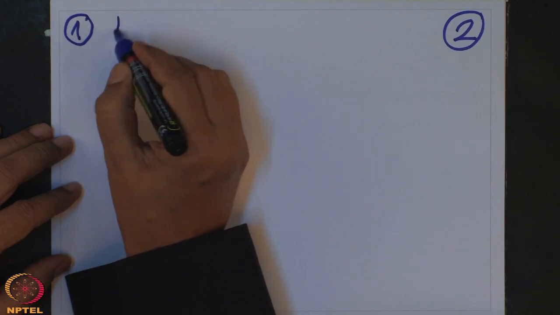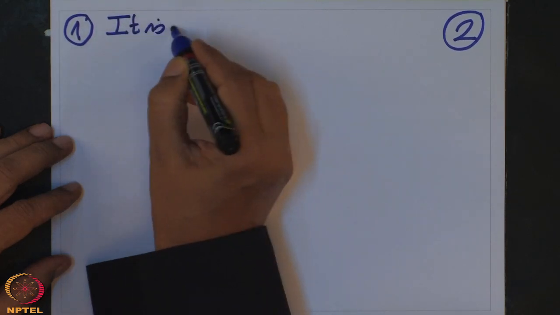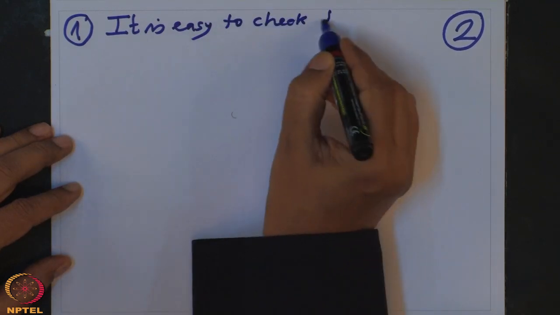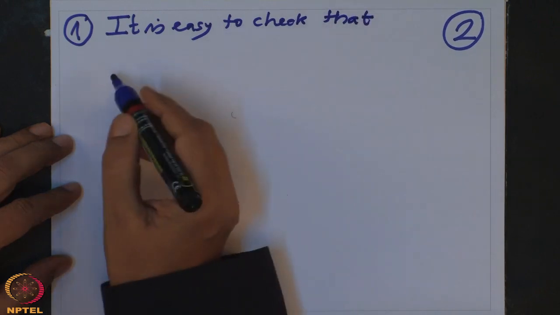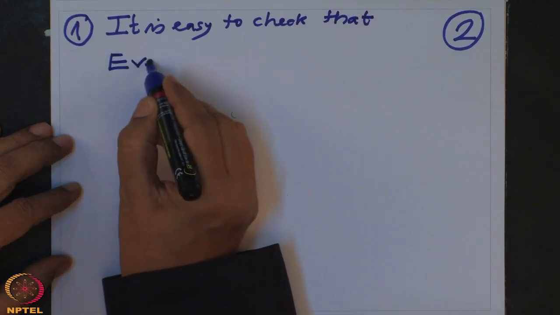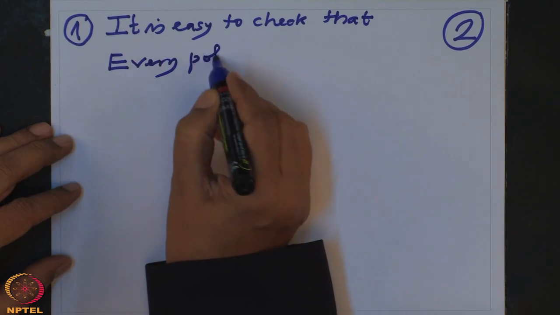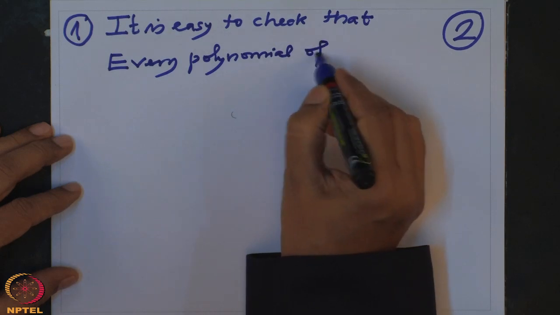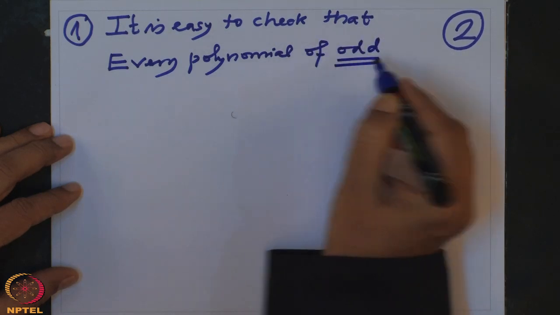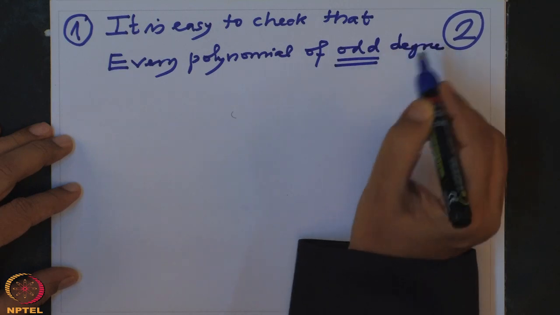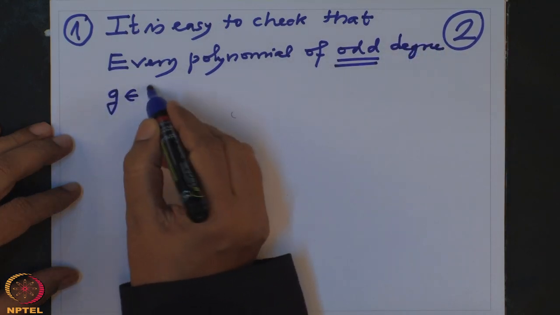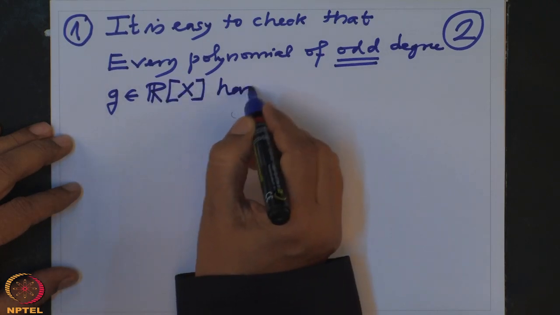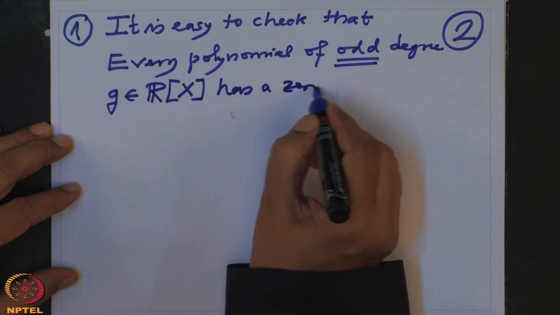This is easy. It is easy to check that every polynomial of odd degree, odd is very important, odd degree g in R[x] with real coefficients has a 0 in R.